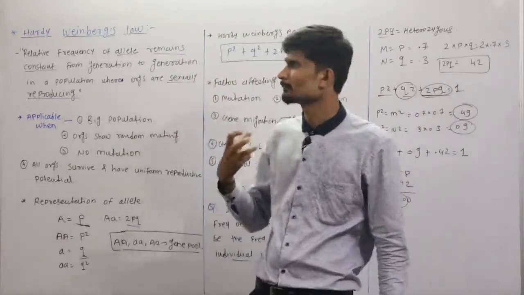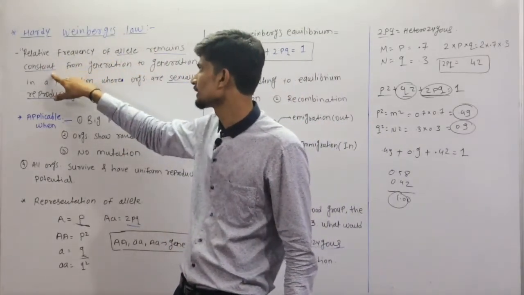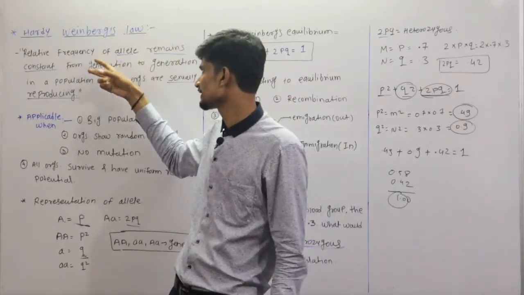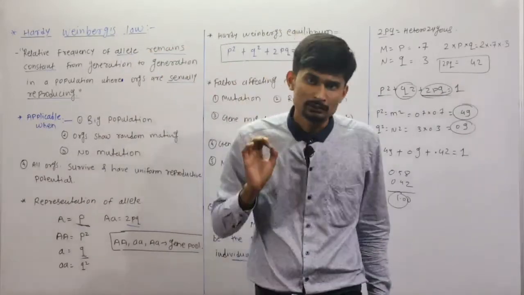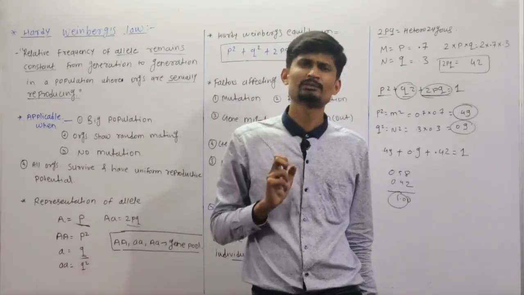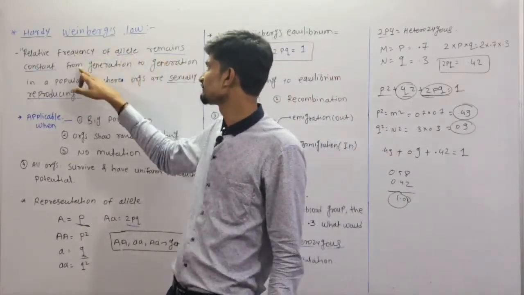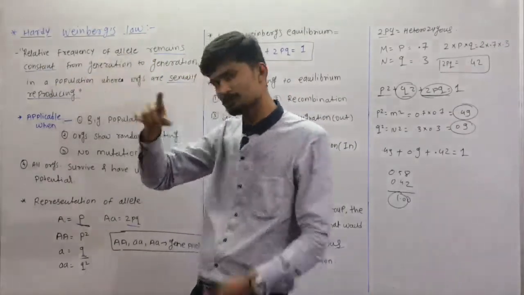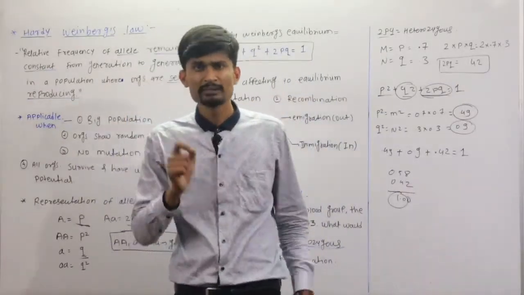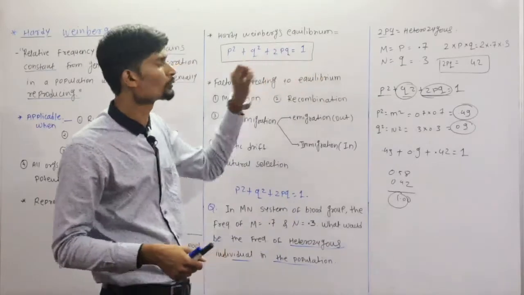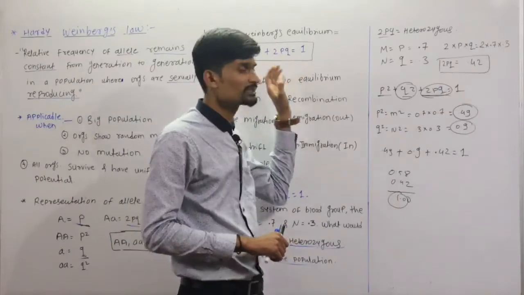I am repeating the statement of Hardy-Weinberg's law, that is the relative frequency of allele remains a constant. You know what the allele is, so I am not explaining again and again what is the allele, because we have seen it in the chapter on molecular basis of inheritance or genetic basis of inheritance. So relative frequency of allele remains constant from generation to generation in a given population where organisms are sexually reproducing, means the frequency remains constant, that is p plus q equal to 1. So you can now solve the problem from this equilibrium.